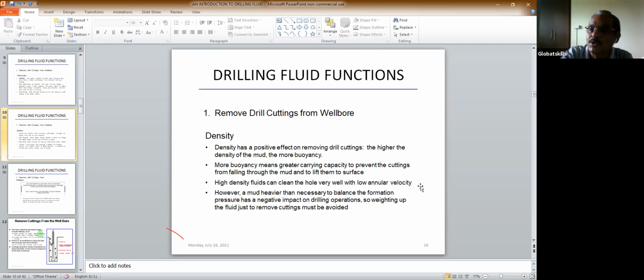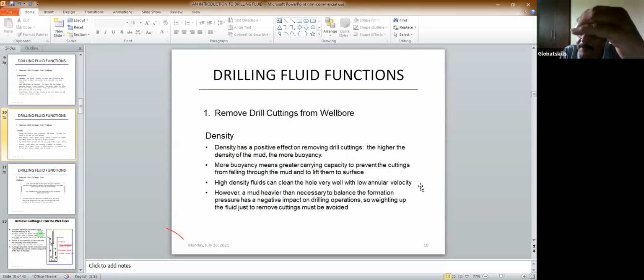Same thing here also. If you increase the density very high, it can clean the hole, no doubt, but it will have other adverse effects. It will damage the formation, it can fracture the formation. There are many other problems you face. So there is an optimum to everything.